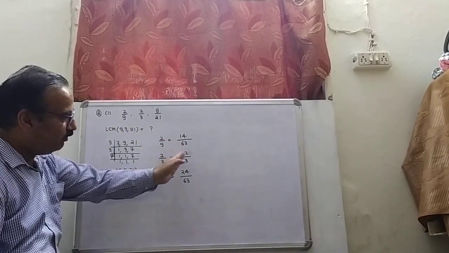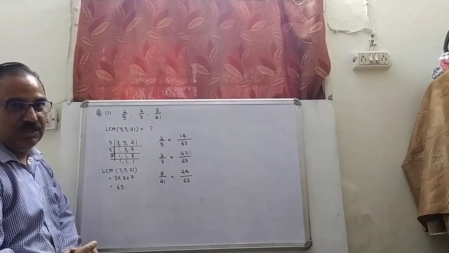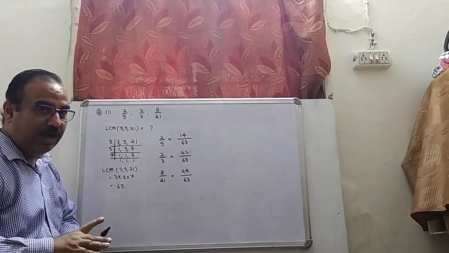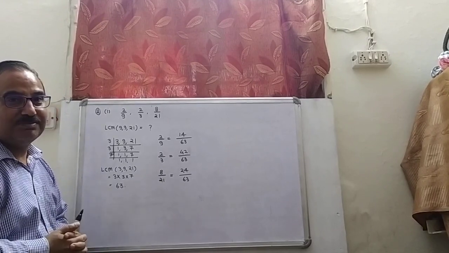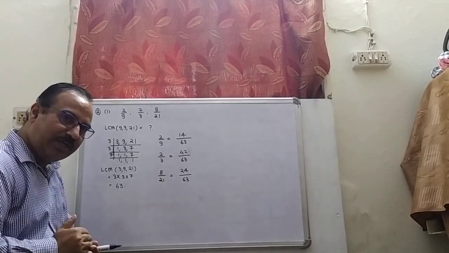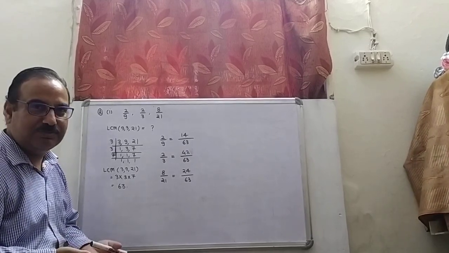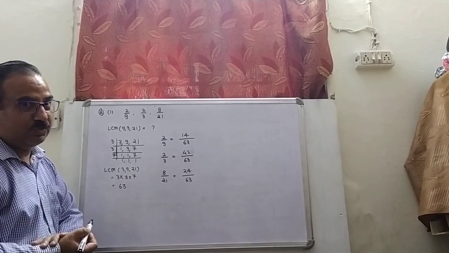Now the denominators of all 3 fractions are the same. And in such a scenario, the fraction having a greater numerator will be a greater fraction, and the one having a smaller numerator must be a comparatively smaller fraction. In this manner we can find the greatest one.